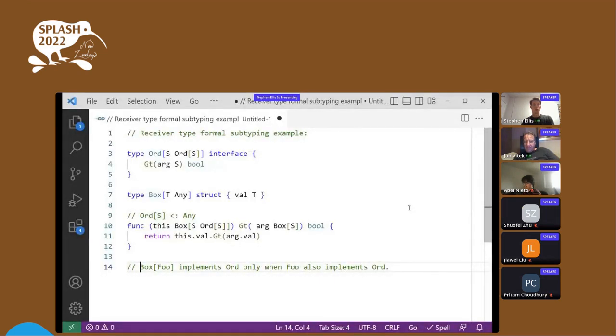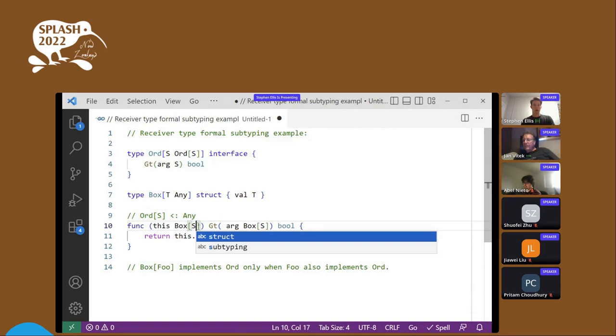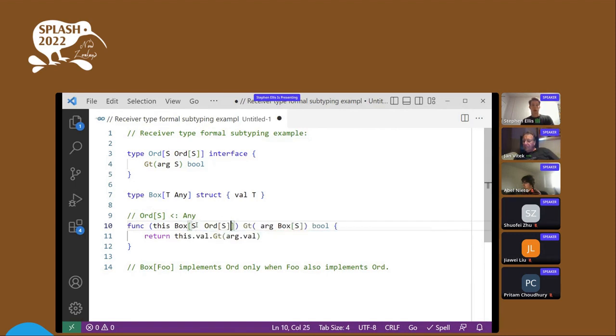So, notably, in the language that we present, we do not allow a subtype of the general bound. So here, box is defined with any, whereas here, the receiver of box further restricts that to odd.